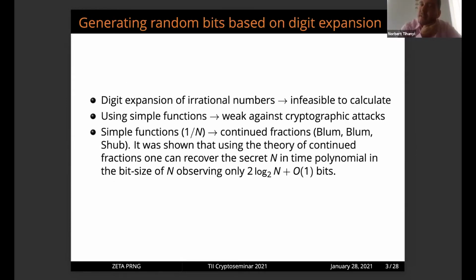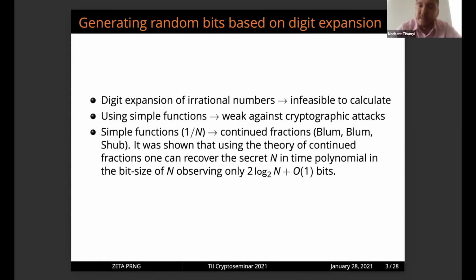Basically, this random number generator is based on some digit expansion. Maybe you're familiar with the fact that there are many random number generators that try to do digit expansion. For example, the first one: when you try to do digit expansion from irrational numbers, it's a really good thing. However, it's really infeasible to calculate. Just imagine the square root of 2, and you have to calculate millions of digits. It's really slow and infeasible to calculate for high precision.